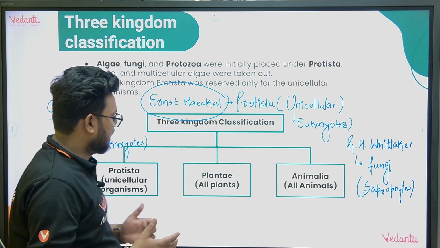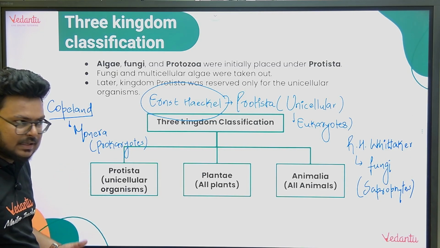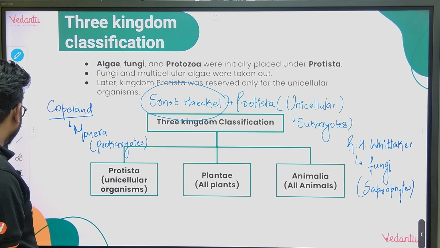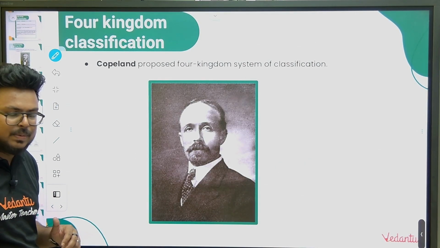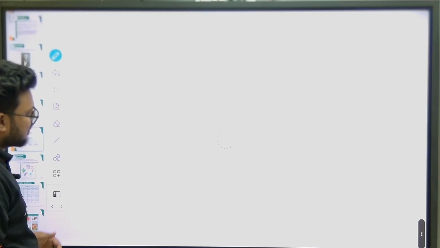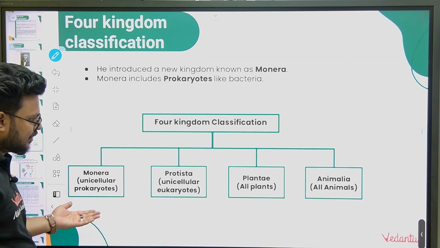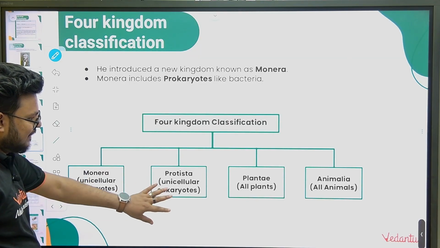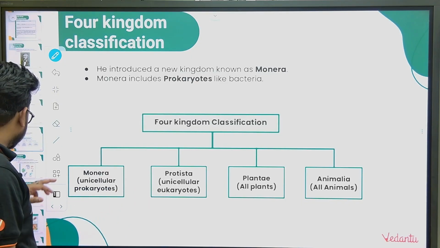But by the third kingdom classification we solved some problems. We separated unicellular organisms, so one problem has been solved. The fourth kingdom classification was given by Copeland and he introduced the kingdom Monera. It will include all the unicellular prokaryotes. So unicellular organisms separated, prokaryotes separated, eukaryotes separated, and the fifth kingdom was given by our scientist R.H.